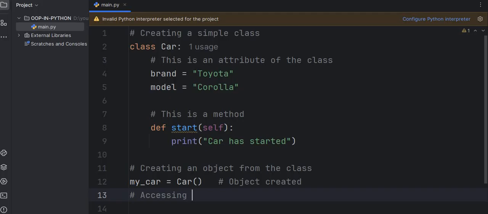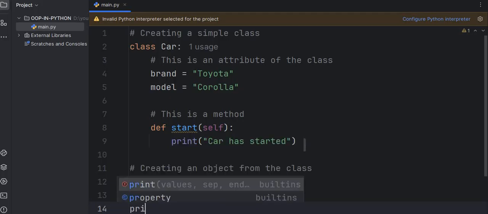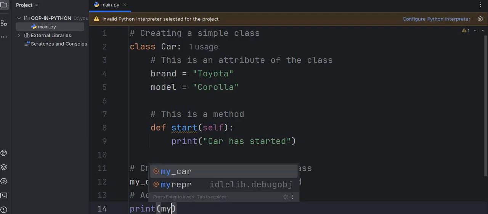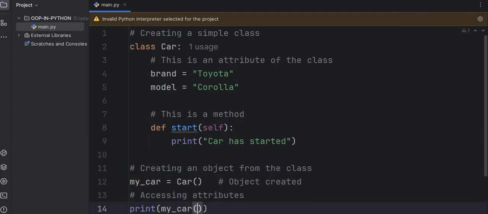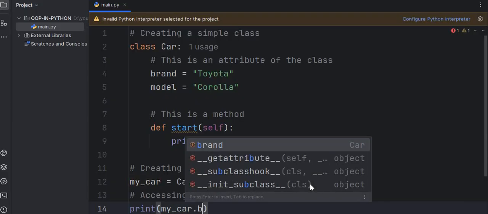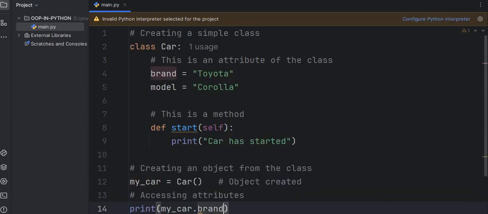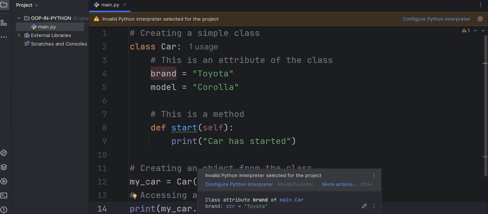Accessing attributes, let's say print my_car dot brand. I want to access the brand attribute from that class, so I write the object my_car and then the attribute name with a dot.